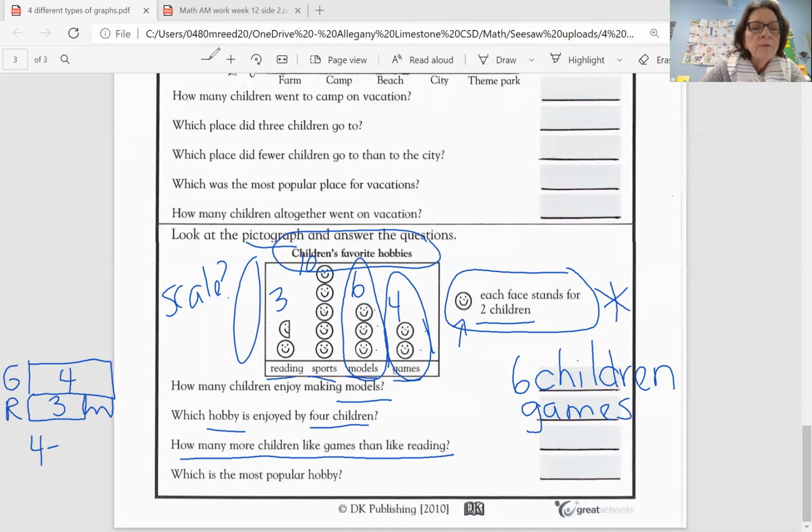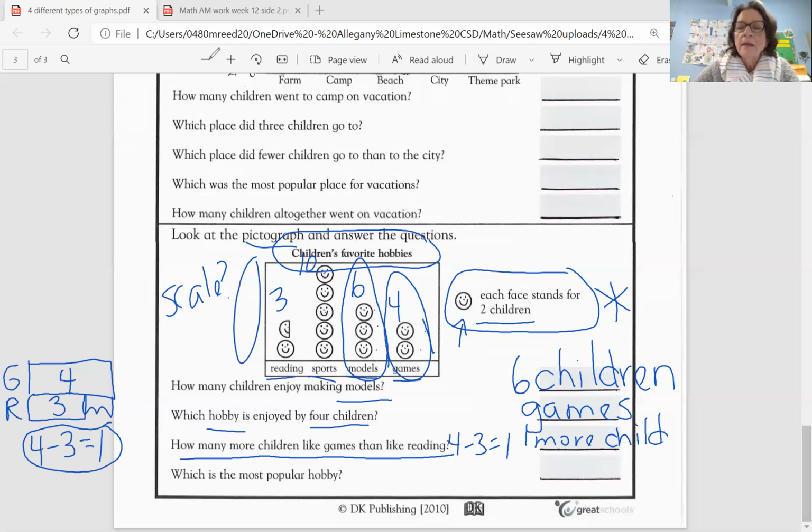My number sentence would be 4 minus 3 equals 1. Okay, so it is important for you to write this number sentence whenever you have anything like that. 4 minus 3 equals 1 because we're comparing. And so how many more children like games than reading? It would be 1 more child. Because it's 1, it will be singular.